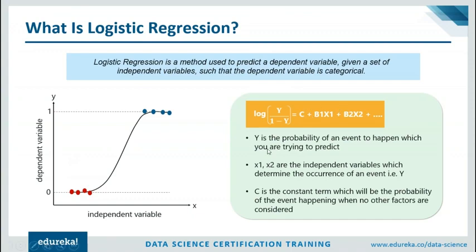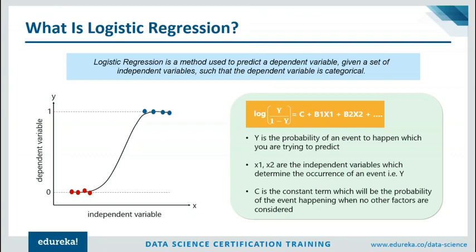Now let's try to understand this equation over here. So guys, y over here ranges between 0 and 1. Okay, it represents the probability of an event to happen. So the y value can be between 0 and 1. It can be 0.3, 0.2, 0.6, 0.5, all of that. And that's when you set a threshold value so that you can categorize the output as either 0 or 1.